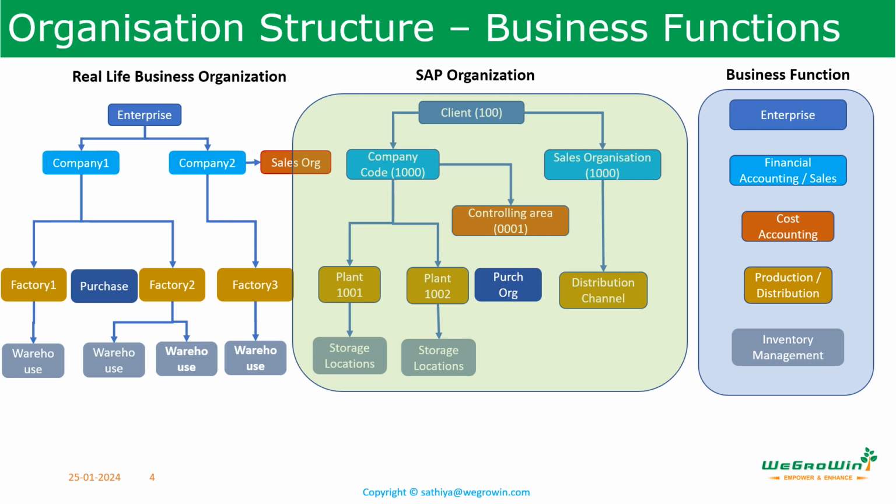When discussing the levels of organization structure in SAP, the client is the highest element, but many other levels may exist. A client may have one or more company codes assigned to it. Each company code may have one or more plants assigned to it, and each plant may have one or more store locations assigned to it.